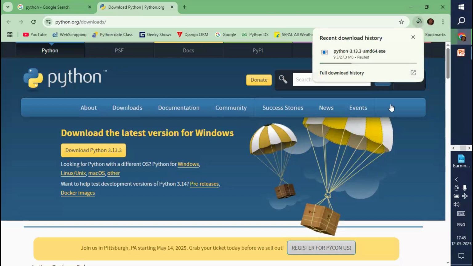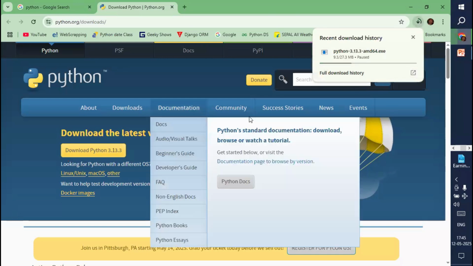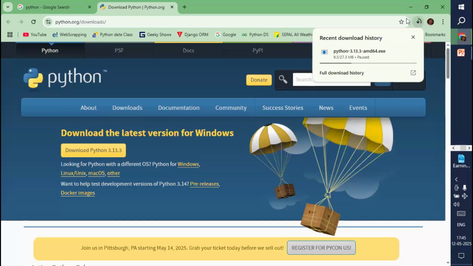Actually, after downloading, we can just go to the downloads folder and you can see the downloaded Python file. Fine.